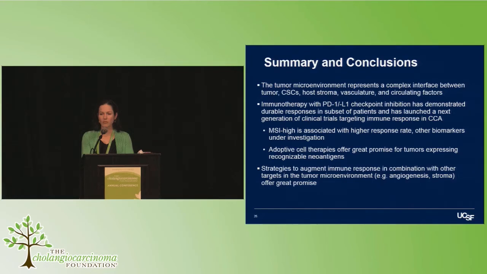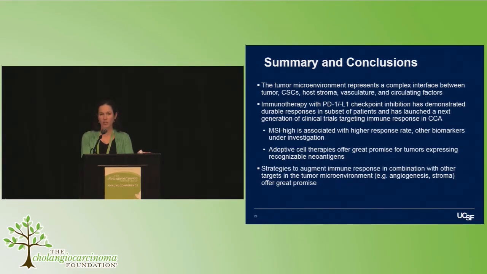But we have been extremely gratified across oncology with the results of immunotherapy, particularly checkpoint inhibitors, which have shown durable responses in a subset of patients with cholangiocarcinoma, and has launched a next generation of clinical trials, including the table I just showed in cholangiocarcinoma, with the attempt to harness the immune response and augment it by combining with other strategies in the microenvironment, like anti-angiogenic approaches or stromal depletion.